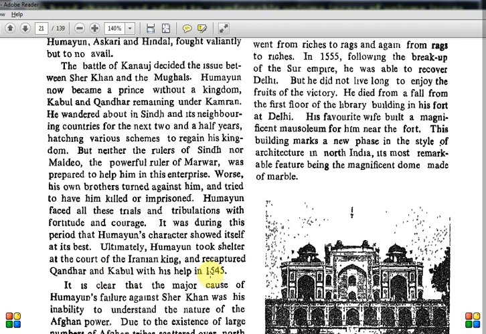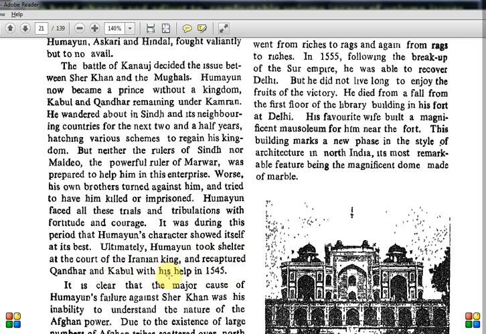So the 1530s or so is the time when he started his kingship, and then he had problems in 1539 and 1540. And in 1545, when Sher Shah is ruling Delhi and the northern and eastern regions, he is actually coming back and trying to slowly capture regions.